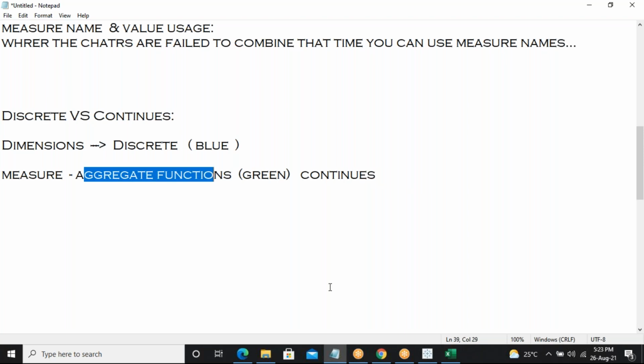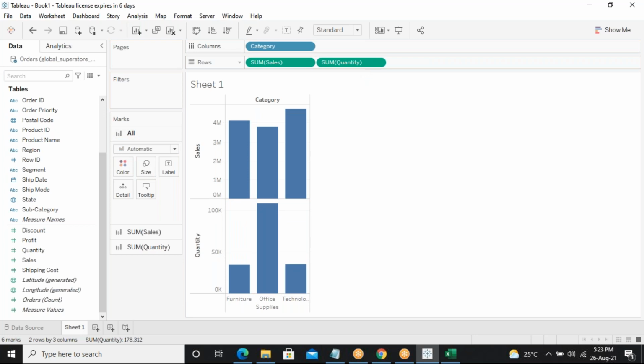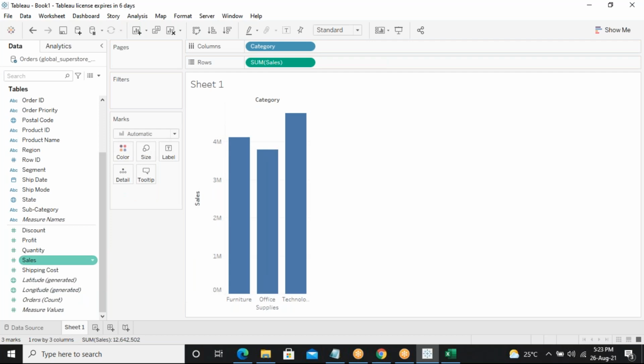So what are aggregating functions? On the left side, I'm not having separate things like sales, profit, quantity. But once I take sales or quantity and drag and drop it, automatically it's getting aggregated, like sum or average. So that is nothing but called aggregations or continuous. Is that clear? What is blue, what are dimensions and measures, what is green, and what is the difference between discrete and continuous, aggregated? Do you understand the difference between both?